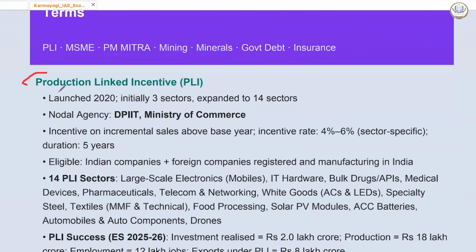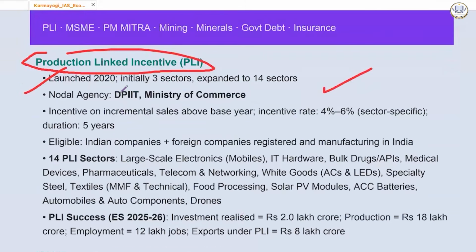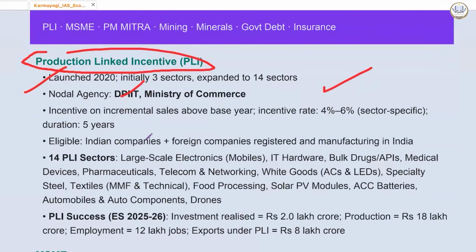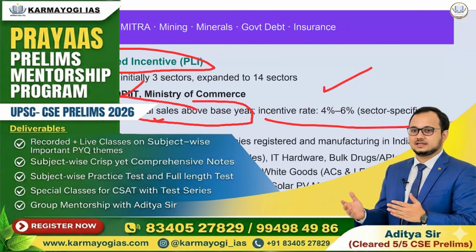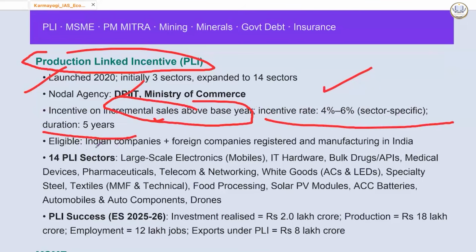This is important. Production linked incentive scheme launched in 2020. Initially 3 sectors, now expanded to 14 sectors. DPIIT is the nodal agency under Ministry of Commerce. Incentive on incremental sale above base year incentive rate is 4 to 6%. Sector specific duration is 5 years. Eligible are Indian companies or foreign companies both.